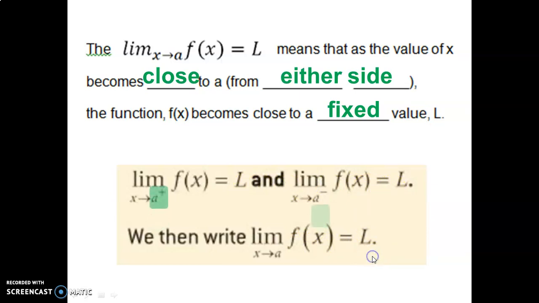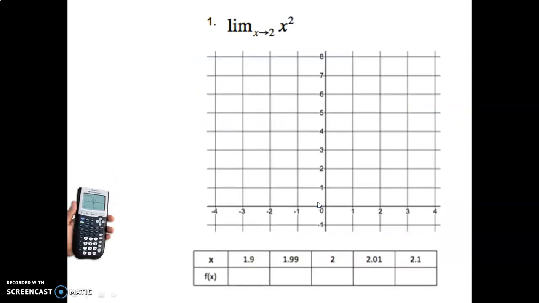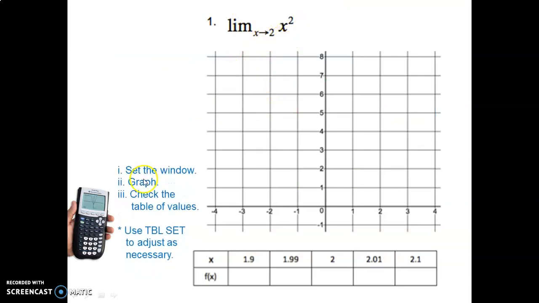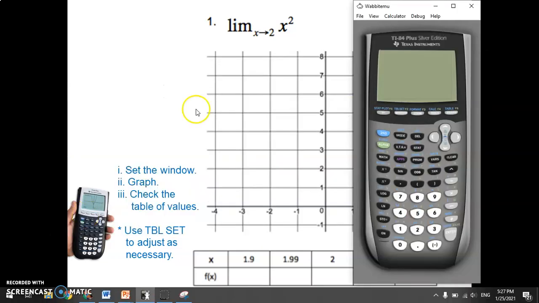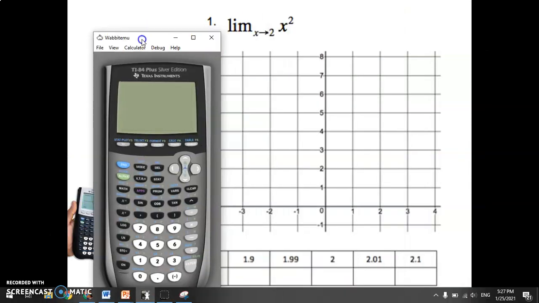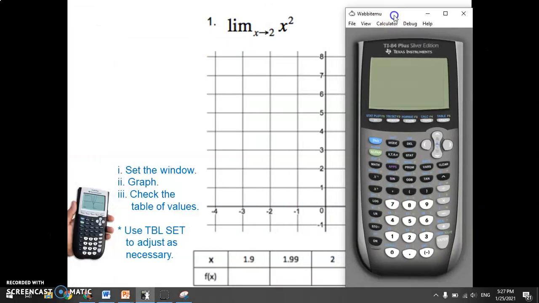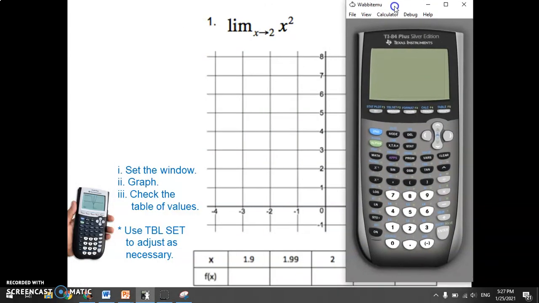All right, let's look at some more examples. And again, there's the plus or minus thing. So let's begin with this one here. We have the limit as x approaches 2 of x squared. Let's begin by graphing this. So let's set the window in your calculator from -4 to 4, just like we see here. Let me get the calculator ready here. Okay, so do it on yours as well. Set the window to match what we see here, -4 to 4, and then graph it.